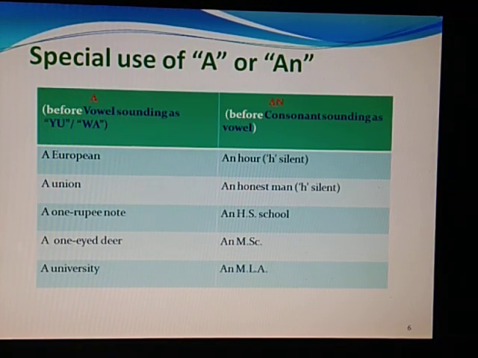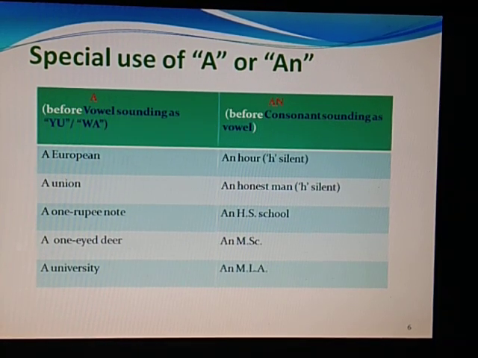Now special use. As we learnt, a is used for consonant letters and an is used for vowel letters. But here the case is different. There are certain letters which are combinations of different sounds. For example, why have I said a European?